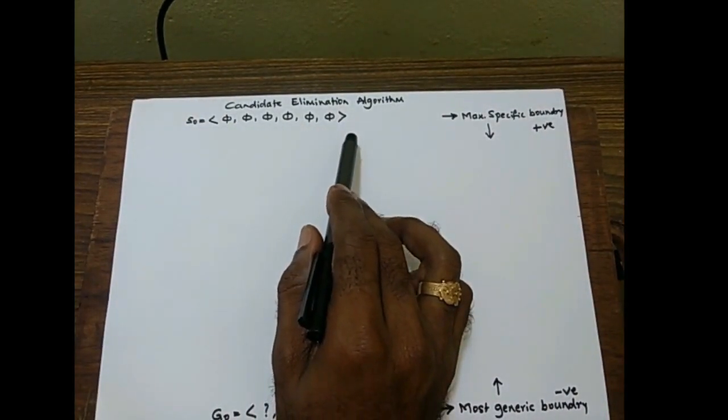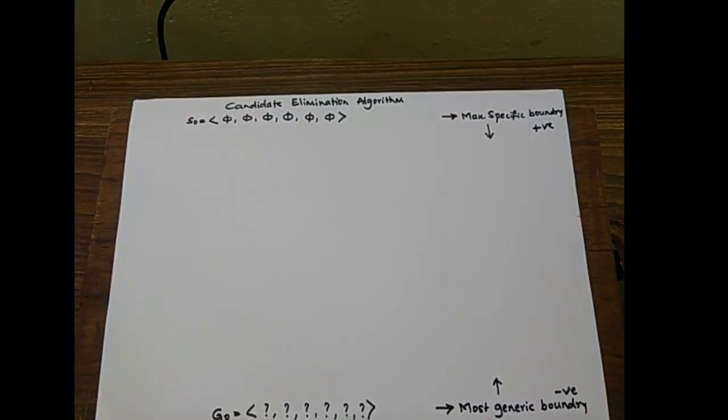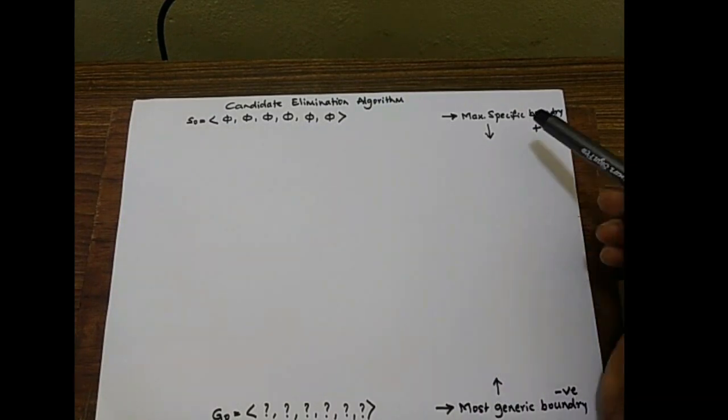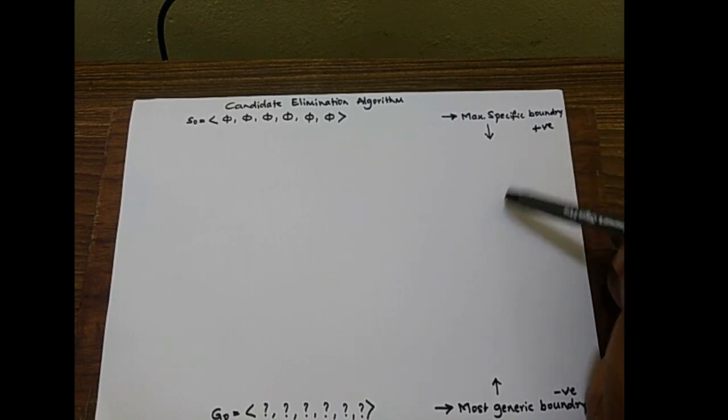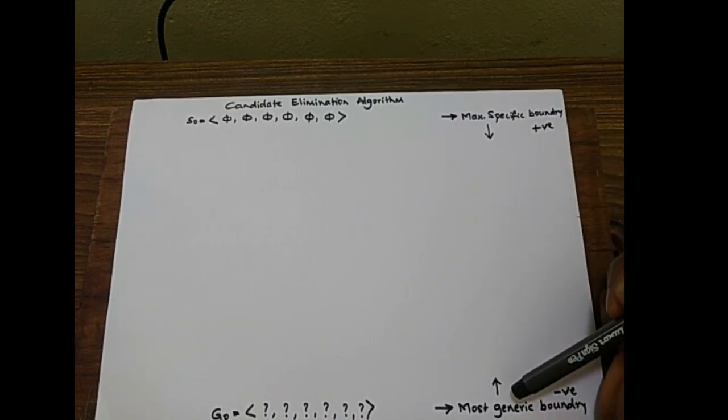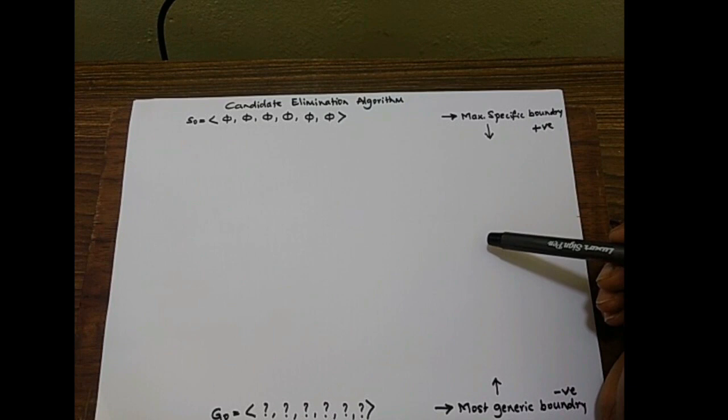We will also define a generic boundary which will have all question marks, that is 6 question marks. So G0 will indicate the most generic boundary which will take negative training samples and which will shrink. The maximally specific boundary will grow, whereas the most generic boundary will shrink.